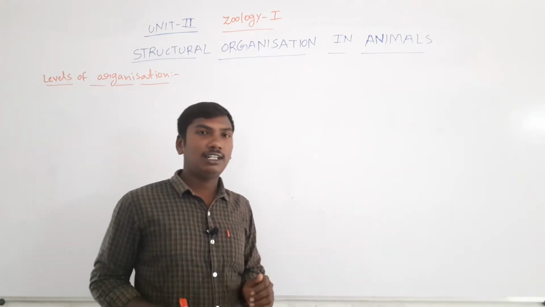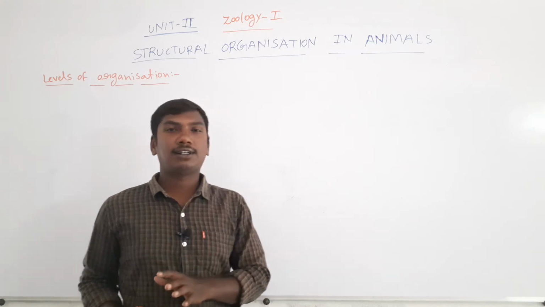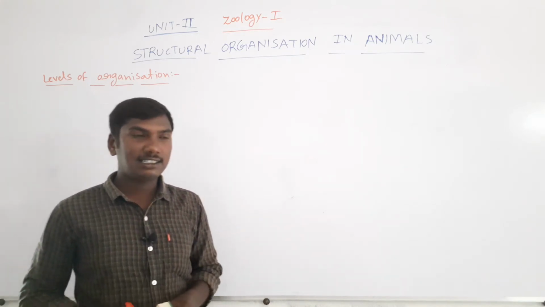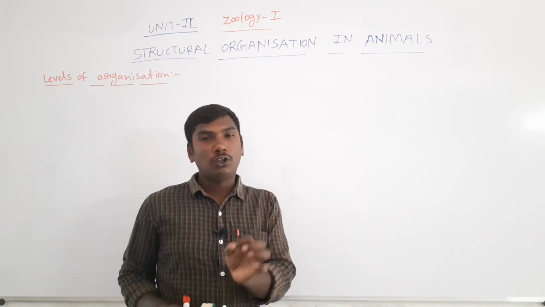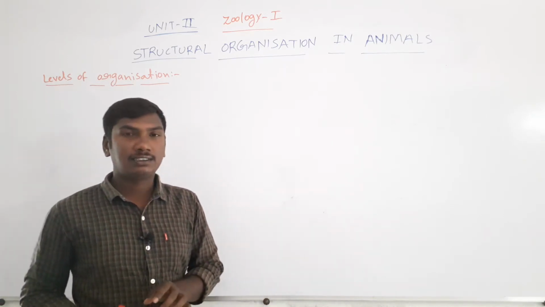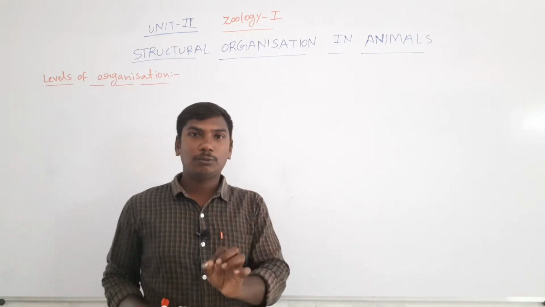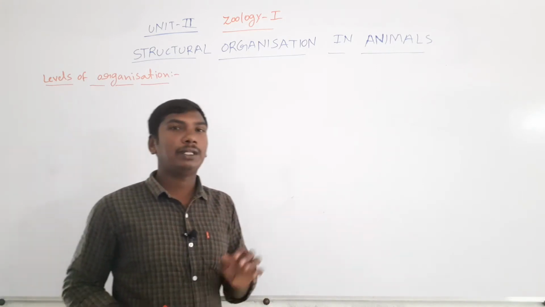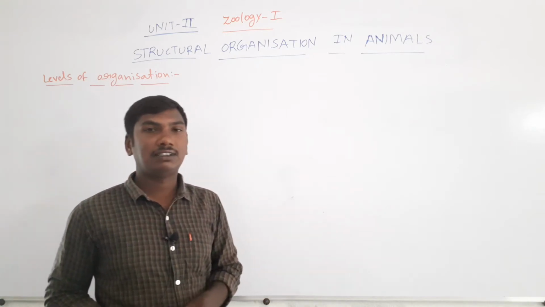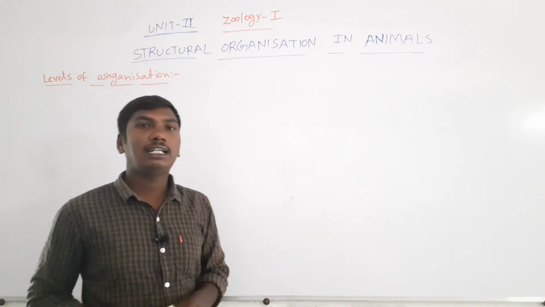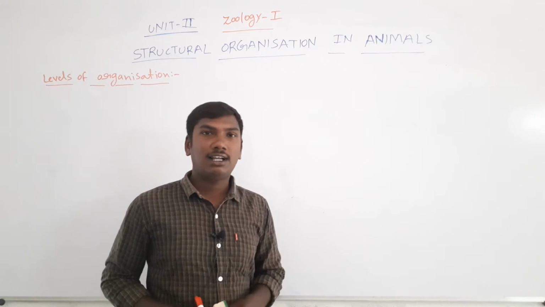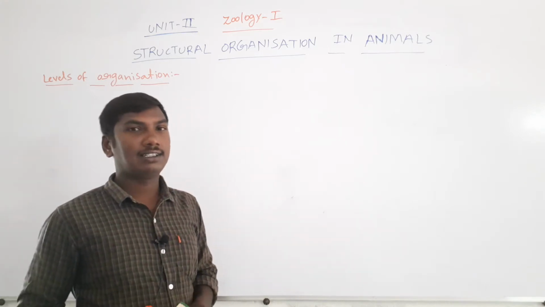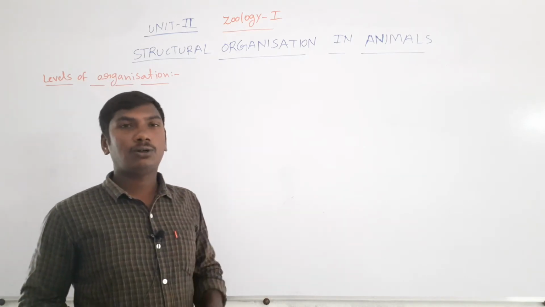Next, the fifth lesson, locomotion and reproduction. Sixth lesson, biology in human welfare. Seventh lesson, cockroach Periplaneta americana. Last lesson, the eighth lesson, ecology. So these are the total 8 units.